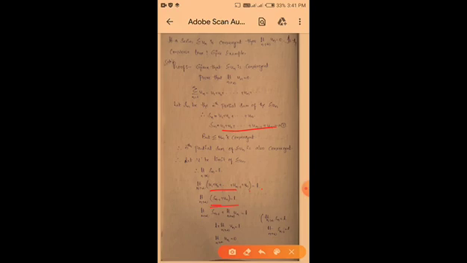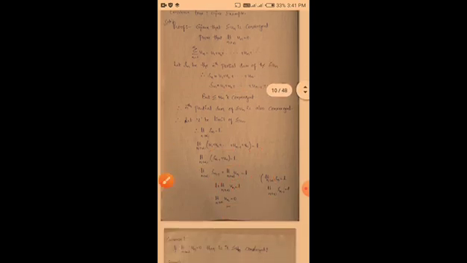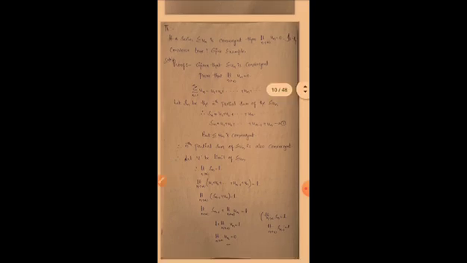Limit of a plus b is nothing but limit a plus limit b. We know that limit n tends to infinity Sn is equal to L, and limit n tends to infinity Sn minus 1 is also equal to L. So substitute L in place of limit n tends to infinity Sn minus 1. Limit n tends to infinity un is equal to L minus L. So L gets cancelled, and limit n tends to infinity un is equal to 0. So if the series un is convergent, then the limit value of un is equal to 0.